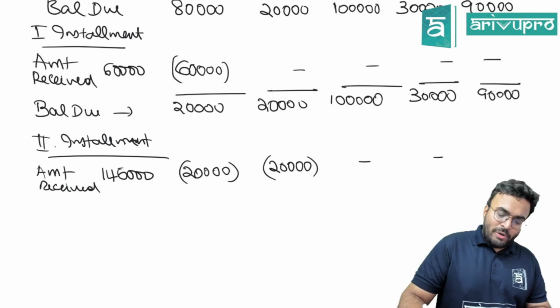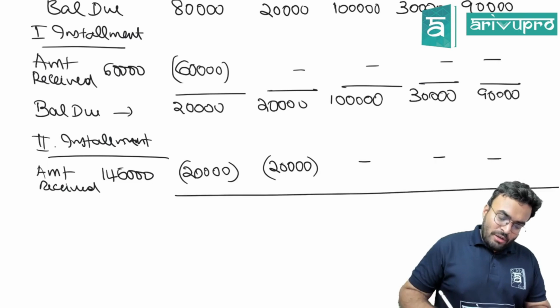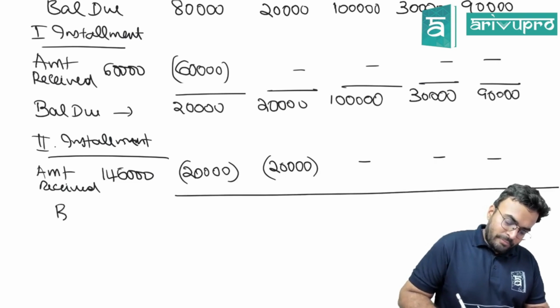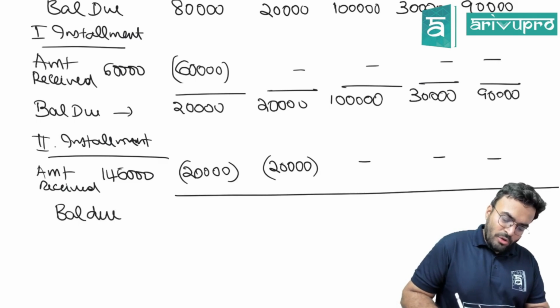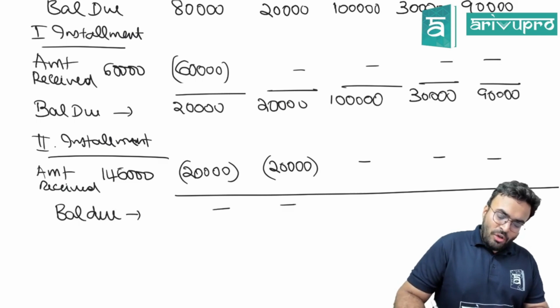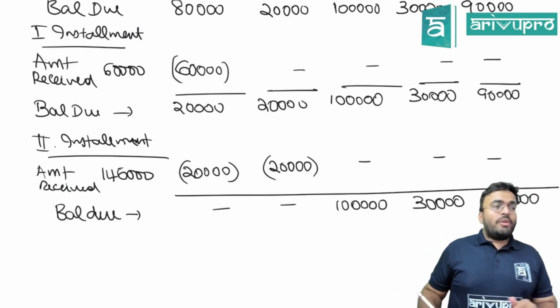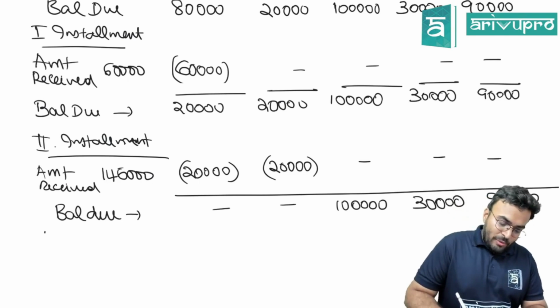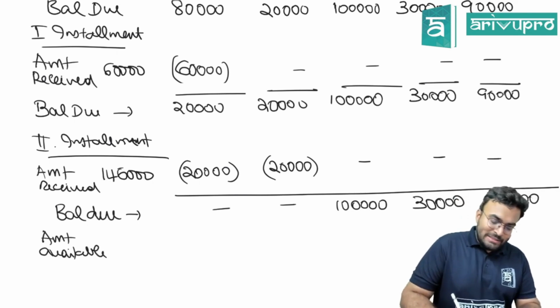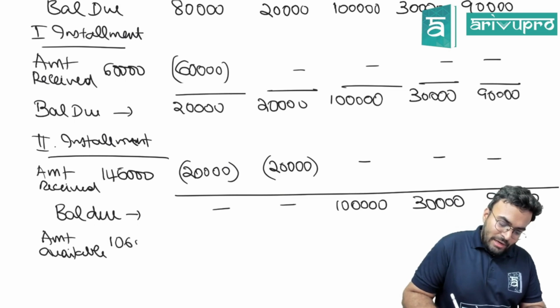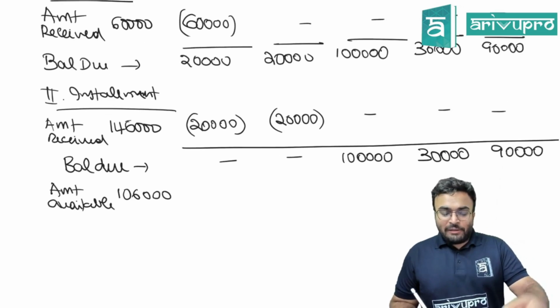20,000, 0, 0 and 0. That time you will get the balance due: 0, 0, 1 lakh for Amar, 30,000 and 90,000. Now what will we do? We'll check what is the amount available. 1,06,000 is there. Correct?